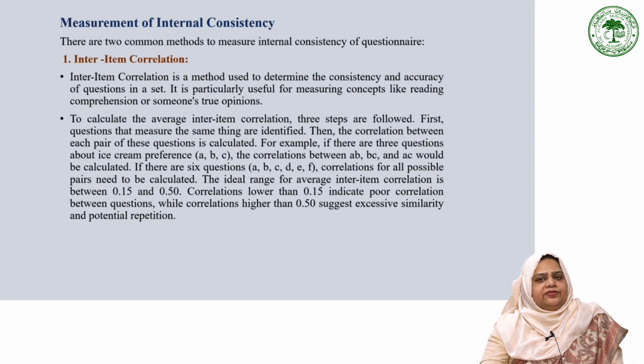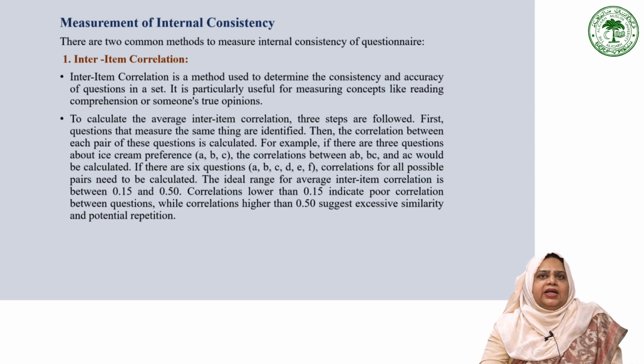The ideal range for average inter-item correlation falls between 0.15 to 0.50. If the correlations are lower than 0.15, it indicates that the questions are not well connected and do not effectively measure the same concept. Conversely, if the correlations exceed 0.50, it suggests that the questions are too similar and may be redundant. This method is particularly useful in ensuring the reliability and validity of our assessments.